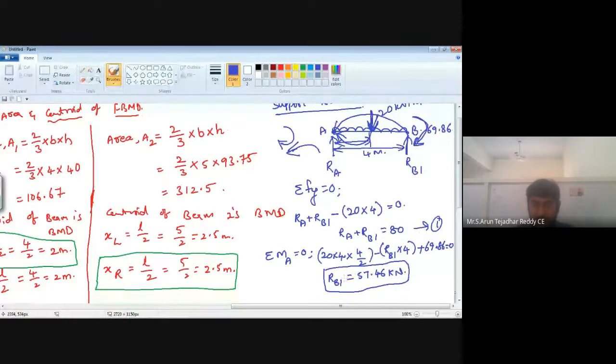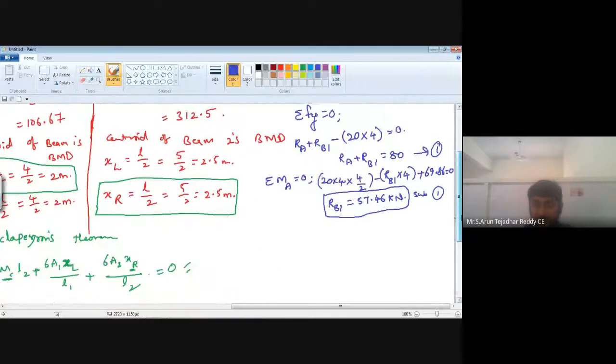Now substitute this RB1 value in equation number 1, then you will get the RA value. RB1 means 57.46, RA plus 57.46 is equal to 80.